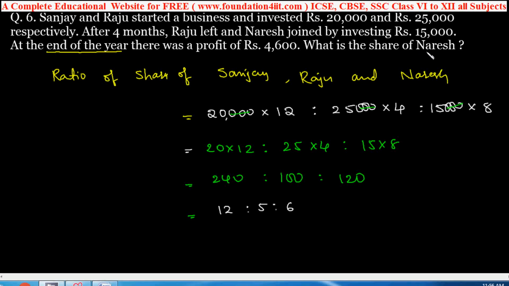Now they are asking the share of Naresh. To find his share, Naresh's ratio is 6 by total ratio 12 plus 5 plus 6 is 23, into how much?